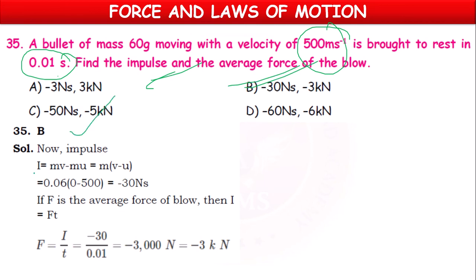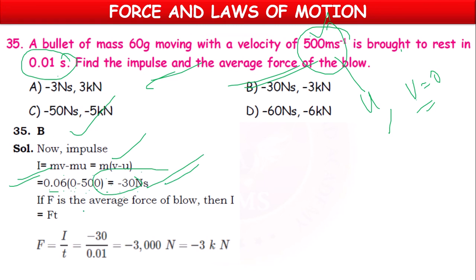Impulse, its symbol is I, equal to mv minus mu, or m into (v minus u), or 0.06 into (0 minus 500). Because initially it is moving with 500 meter per second, it is the initial velocity. Finally, it is brought to rest, so final velocity will be 0. 0 minus 500, equal to 0.06 into minus 500, which is equal to minus 30 Newton seconds.